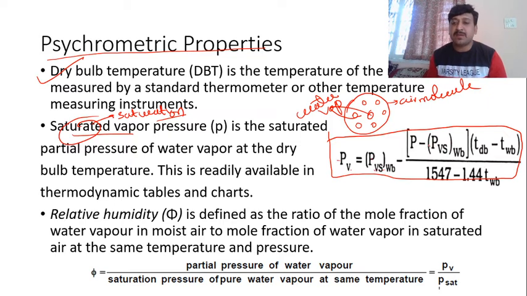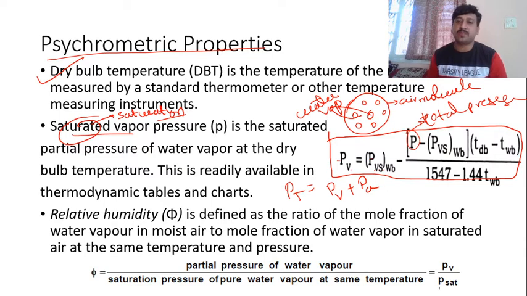So P minus PVS. P is the total pressure. Whenever I say total pressure, it is pressure of vapor plus pressure of air. So what is this total pressure here? If I consider this molecule here, what will be the total pressure acting on this? P will be the pressure of the air plus pressure of the vapors. That becomes the total pressure.